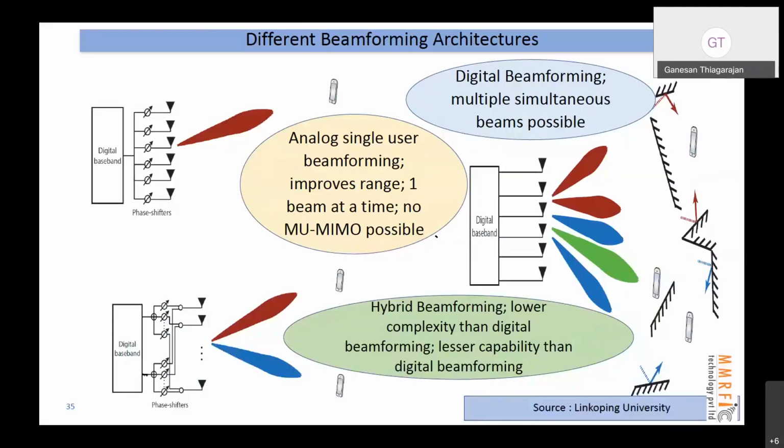In purely digital beamforming, it's too complex, with too many receive chains. Antennas I can afford, but not receive chains. With only analog beamforming, I can do only one beam. Here I can have the trade-off, a combination of those two. So here I can have simultaneous beams at the same time with affordable hardware.